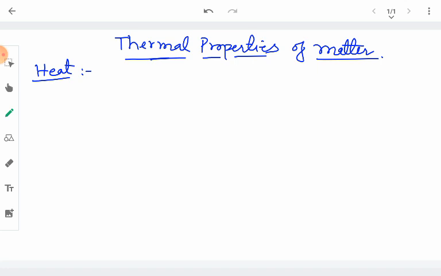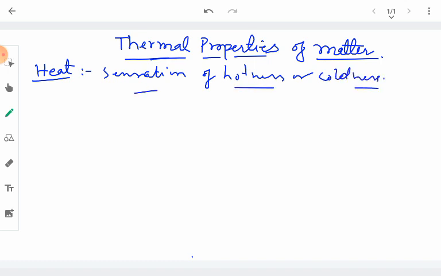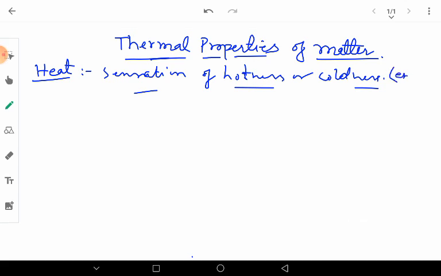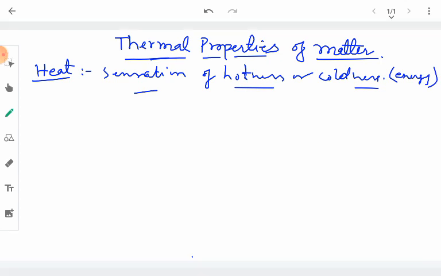So heat is nothing but something that produces the sensation of hotness or coldness. This is what we call heat. It is a kind of energy that gives us the sensation of hotness or coldness. If it is energy, of course it can be represented in joules. Okay.